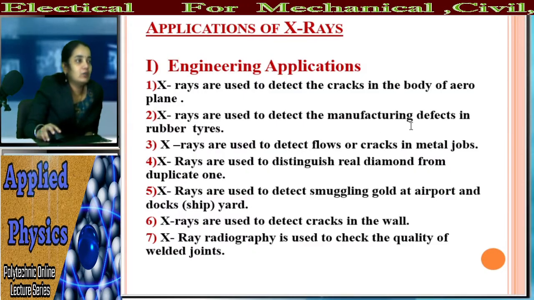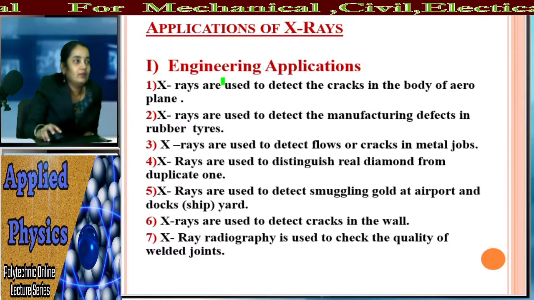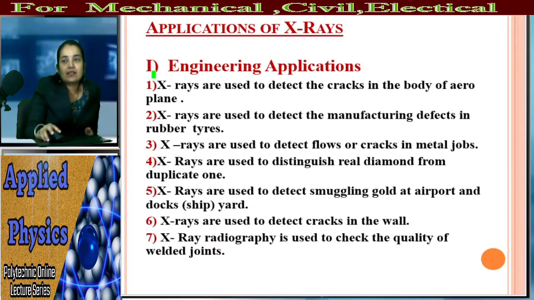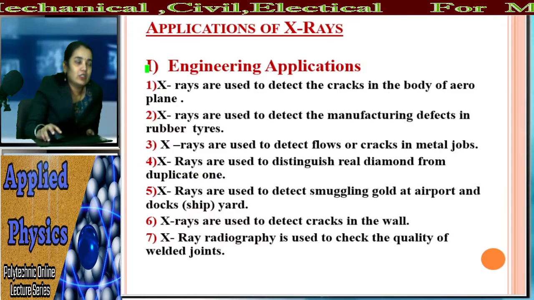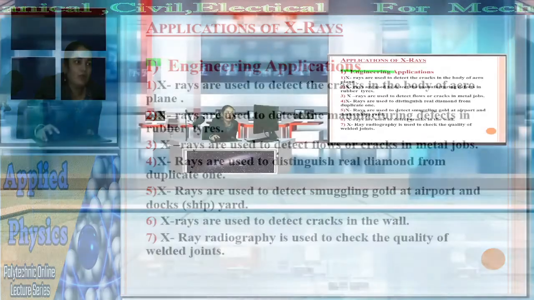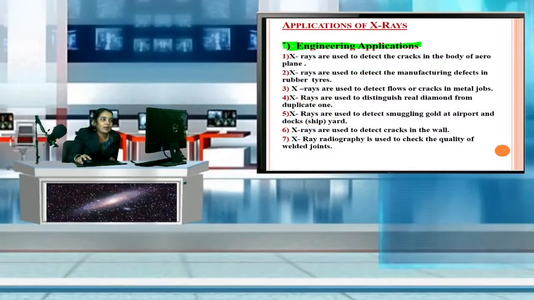Now we are going to see the applications of X-ray. There are certain fields in which the X-rays are used. What is that field? The engineering field. In the engineering field, what are the applications of X-rays, or where these X-rays can be used, that we are going to see first.